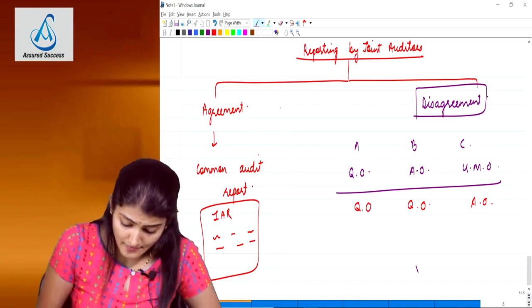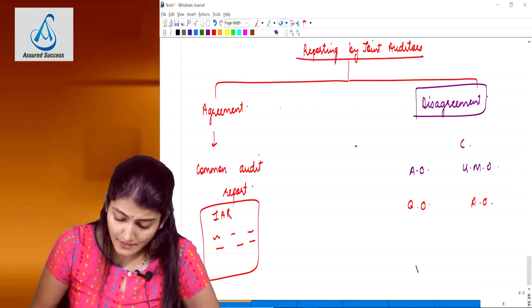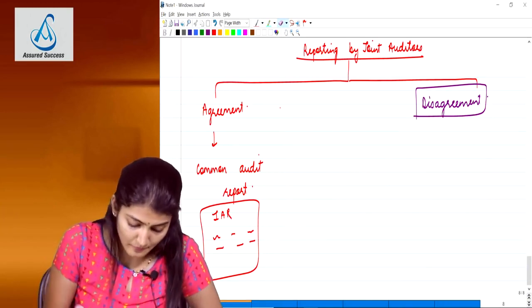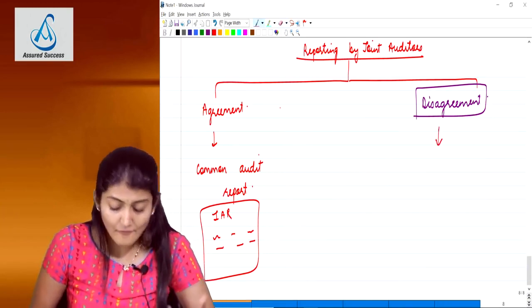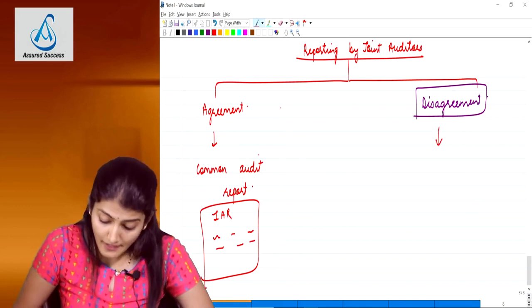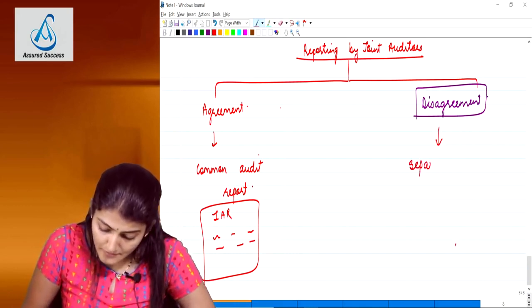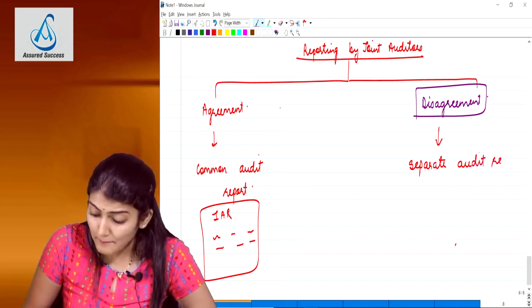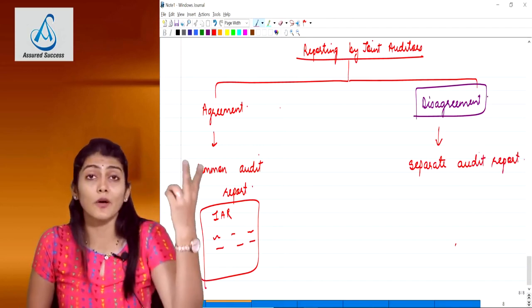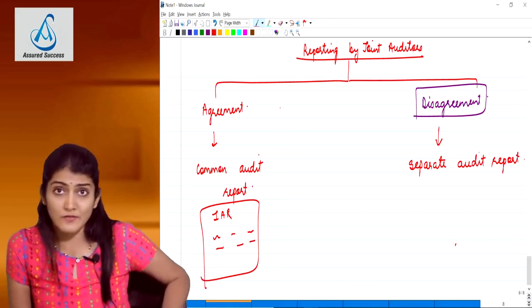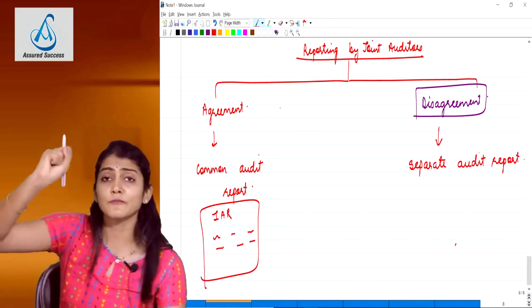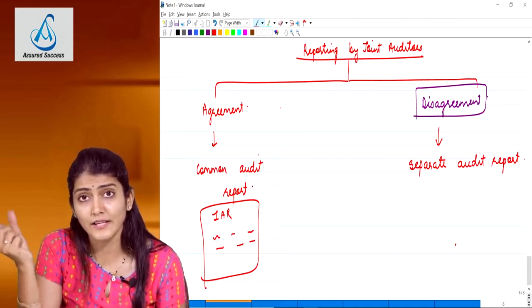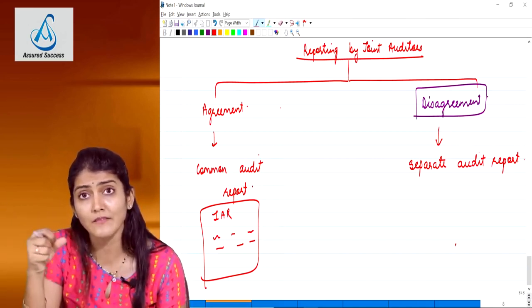So the standard says that in case of a disagreement amongst the joint auditors regarding the audit opinion to be expressed, the joint auditors having a different opinion can issue a separate audit report. But now in our example, out of 3, 2 are saying qualified and only 1 is saying adverse.